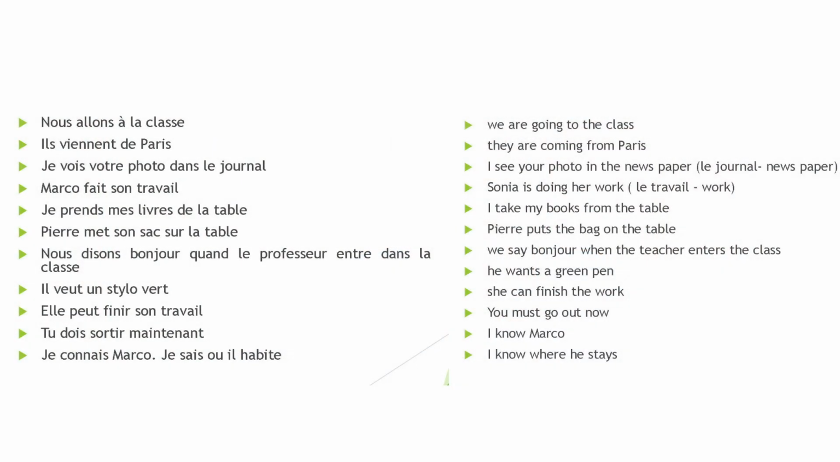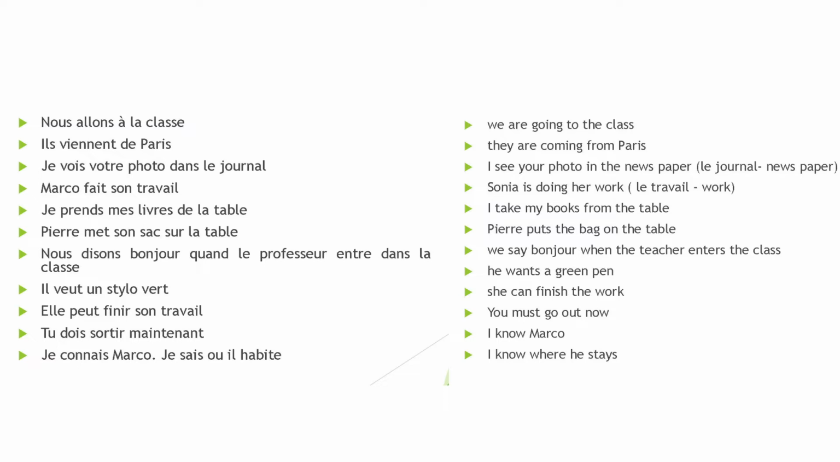Well, conjugation of aller. Je vais, tu vas, il va, elle va, nous allons. So, nous alone. To is à, we have learned. Nous allons à la classe. That means we go to the class or we are going to the class. Then you want to say they are coming from Paris. They, ils, venir is to come. Ils viennent de Paris.